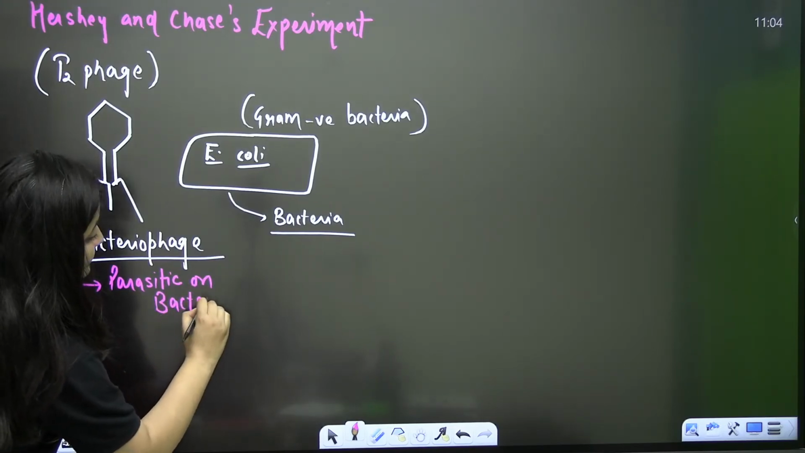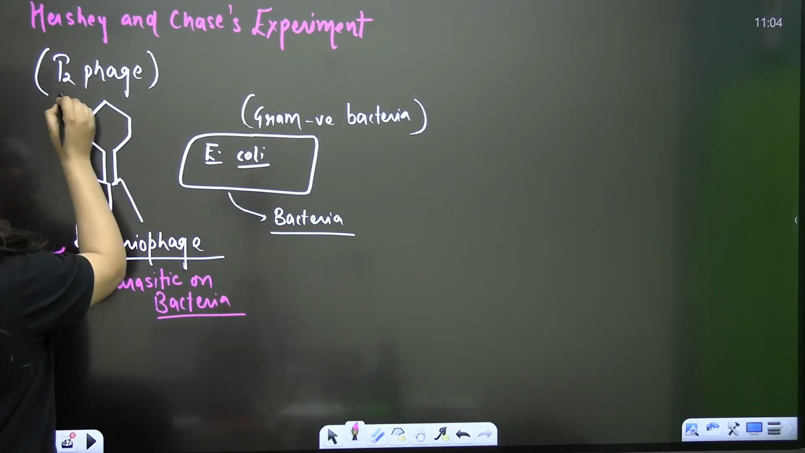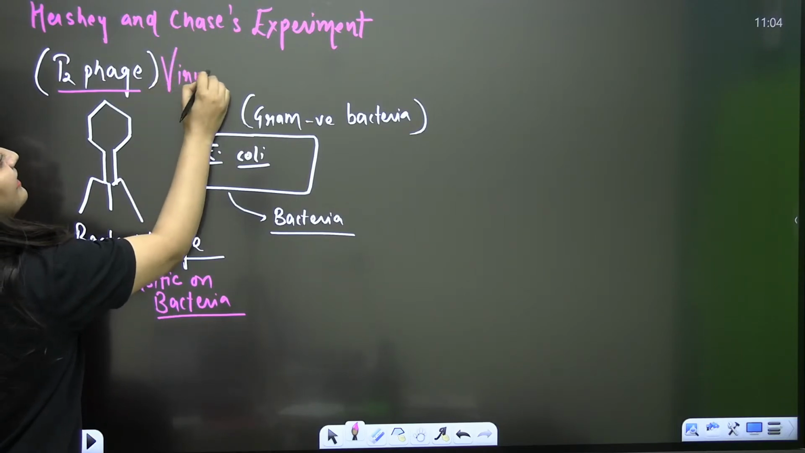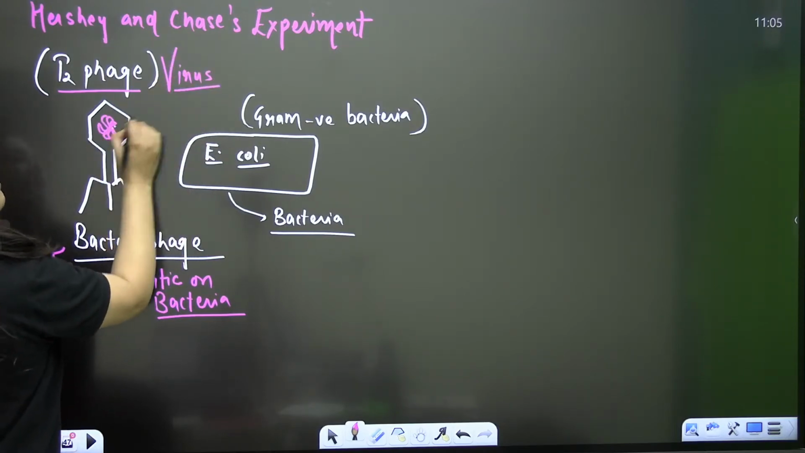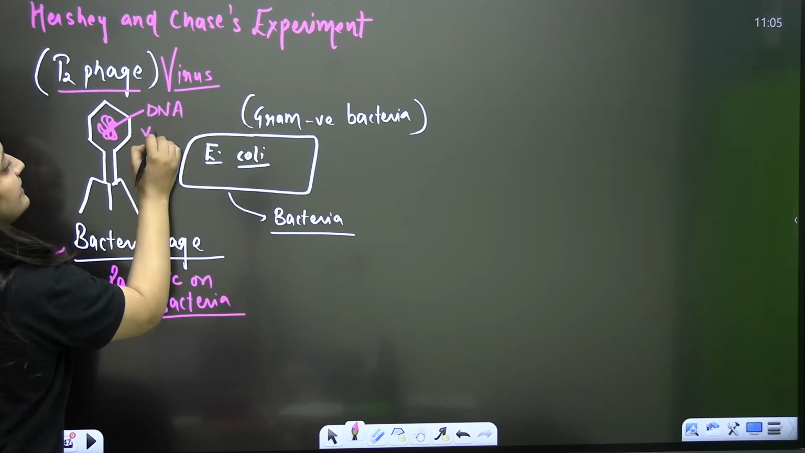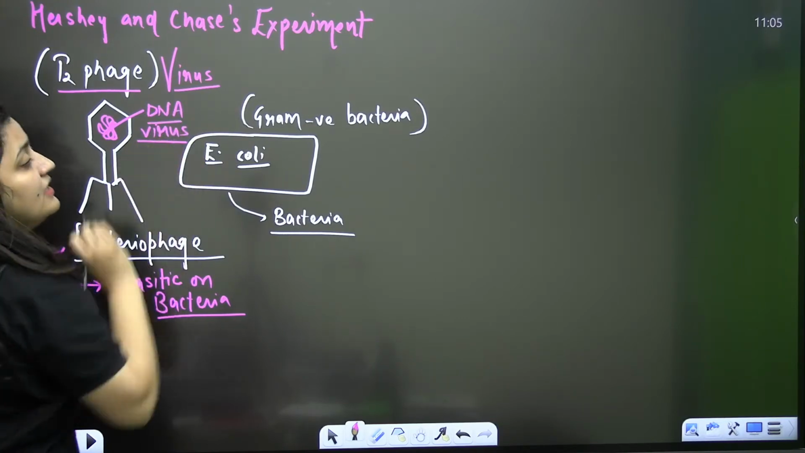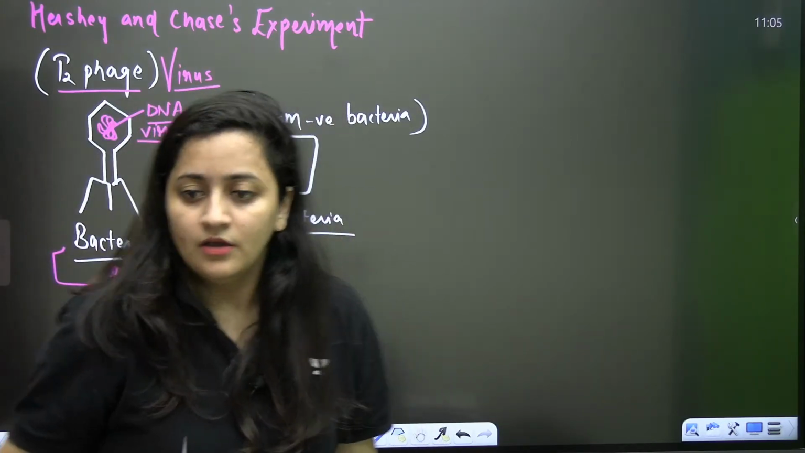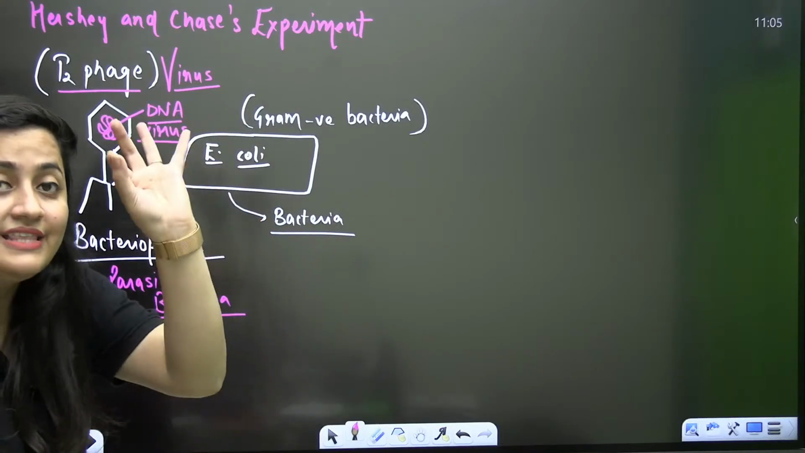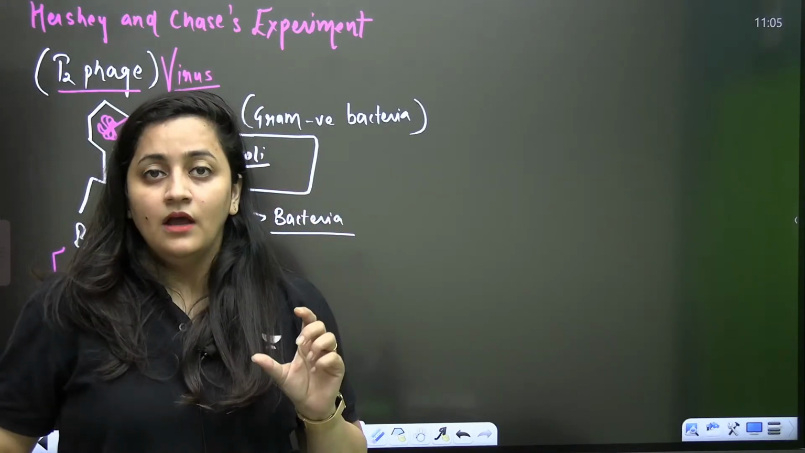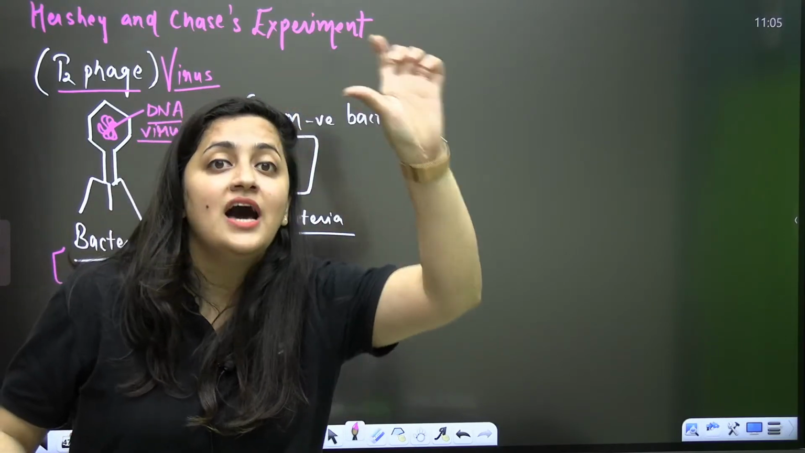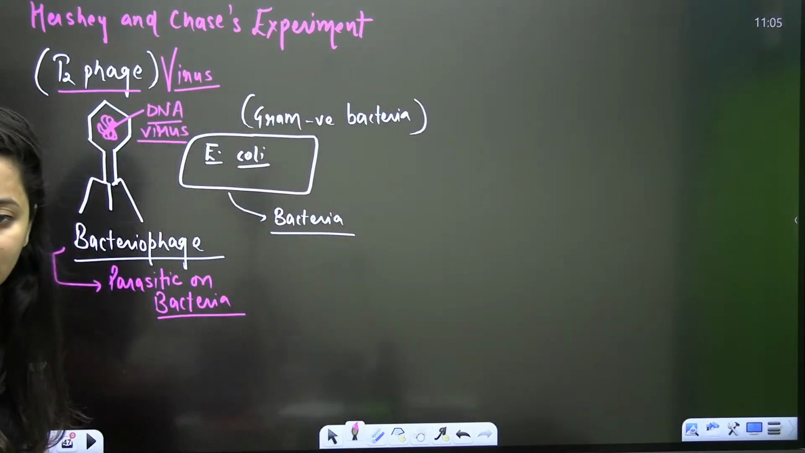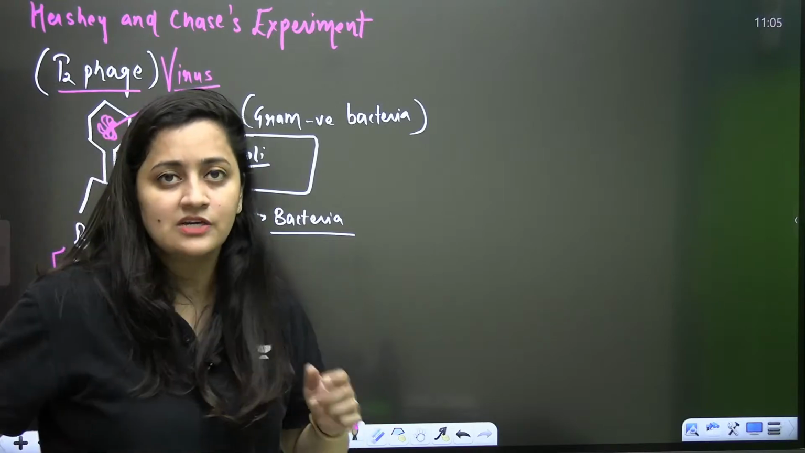See, it's a virus actually. What is this T2 phage? It's a virus. It's a DNA virus. Its genetic material is double-stranded DNA. When you talk about the bacteriophages, they are the viruses which are parasitic on bacteria.